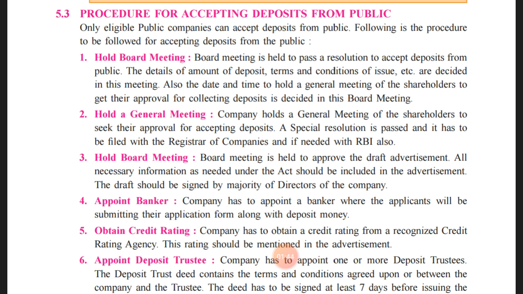There they need to take the decision related to public deposits, where they will decide the total amount they have to get from the deposits, the terms and conditions of the deposits, how they are going to utilize such deposits, on what assets the charge will be created, how they are going to repay the amount to the depositors, and what the rate of interest will be. Many other decisions need to be taken in the meeting that the board of directors will call. All these things are decided in the meeting.